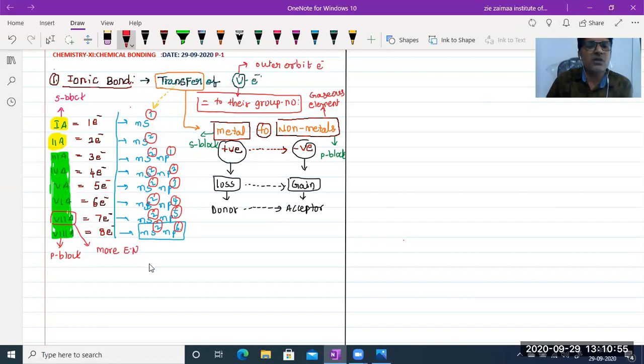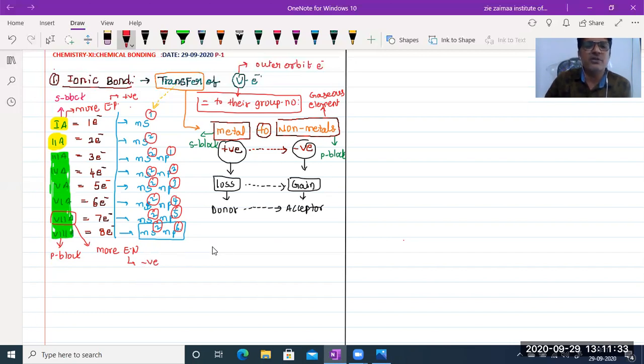Electronegative in the sense means negative charge. And what about the first A group elements? These are more electropositive elements, which contain a positive charge. So what are they, beta, except hydrogen? Lithium, sodium, potassium, rubidium, cesium, and francium. All contain positive charge only. What are the examples of seventh A group, beta? Fluorine, chlorine, bromine, iodine, and astatine. So all contain negative charge only.